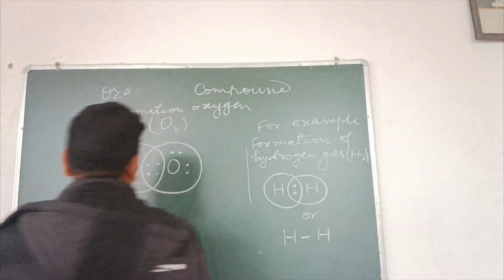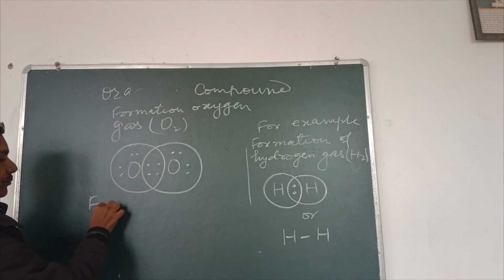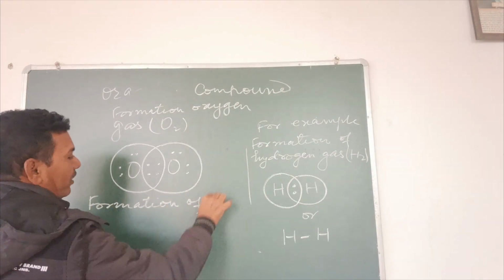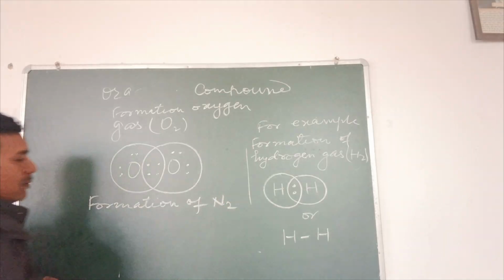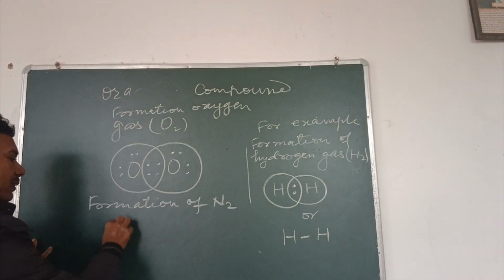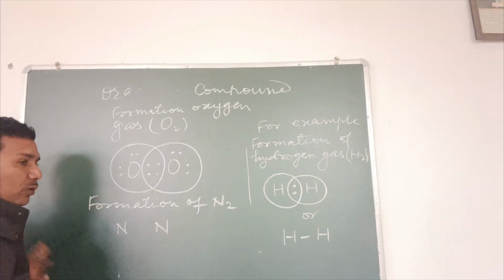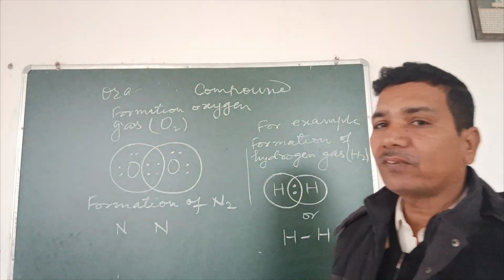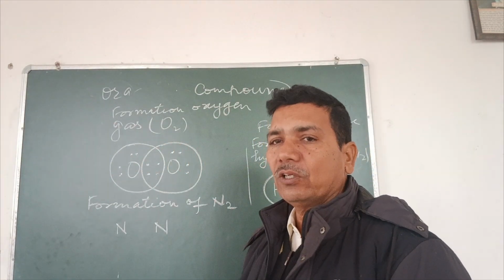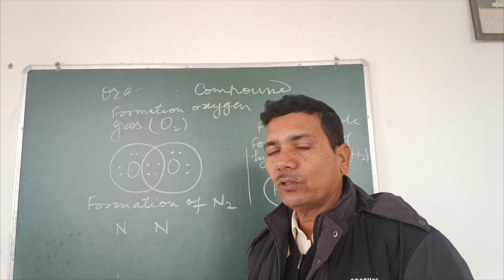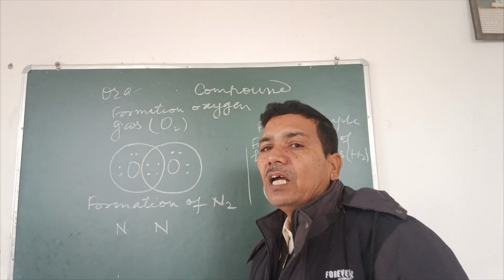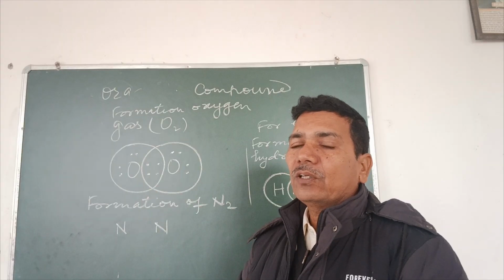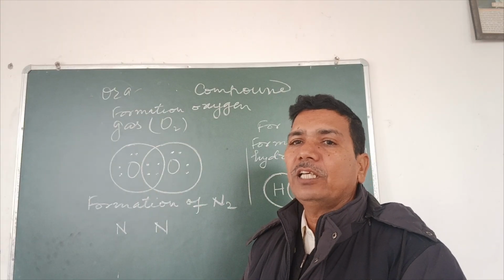Similarly, we can see formation of nitrogen gas, with formula N2. The sharing will be shown. We know that atomic number of nitrogen is 7, electronic configuration is 2, 5. It means 2 electrons in K shell and 5 electrons in L shell. Its valency is also 3. It means out of the 5 valence electrons, nitrogen atom will share 3 electrons.